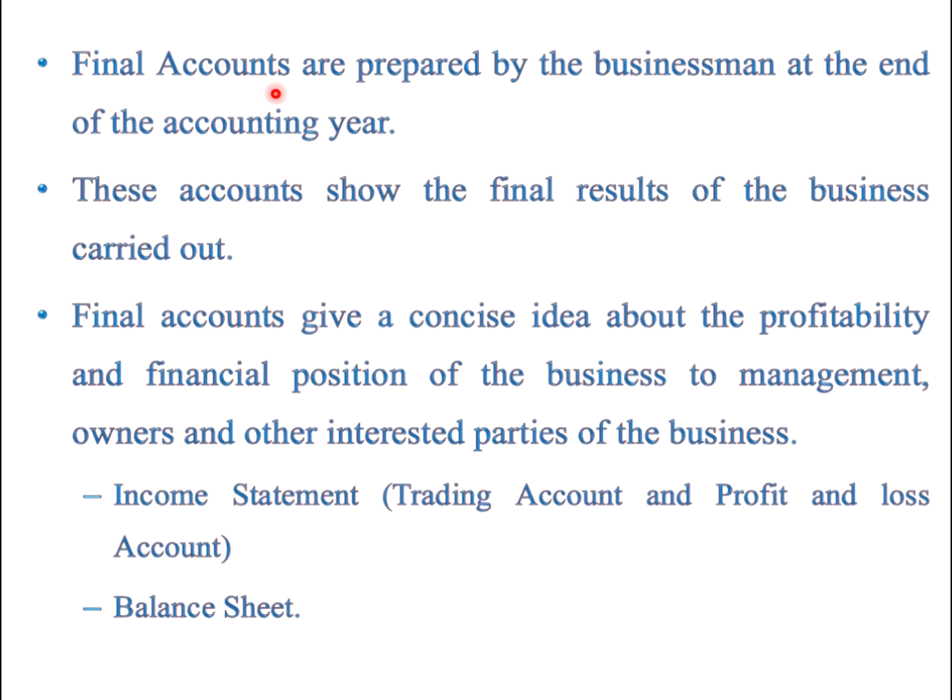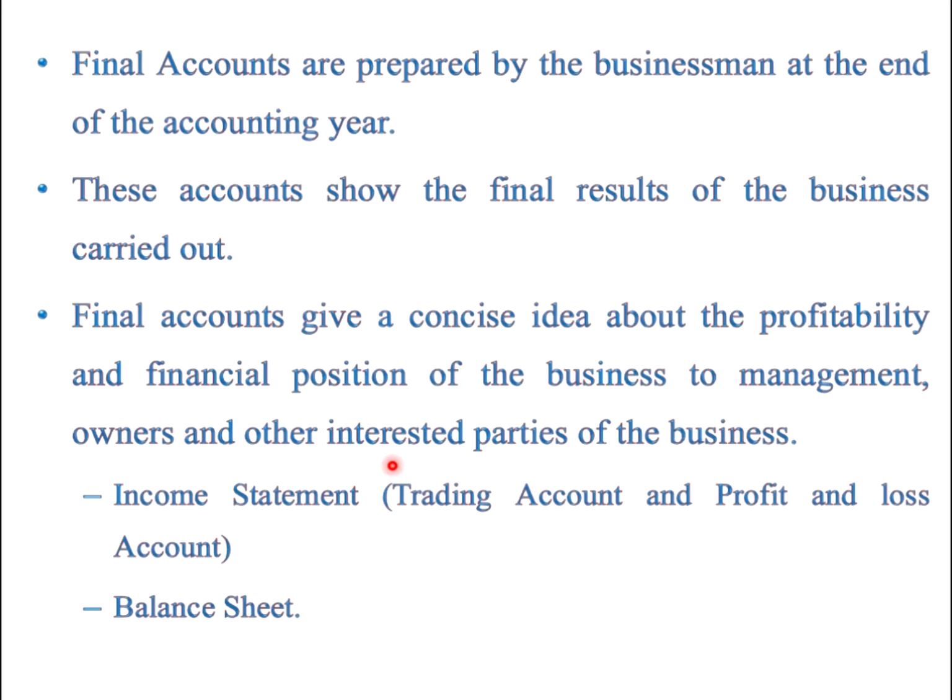See, first of all, final accounts are prepared by the businessman at the end of the accounting year. What is the accounting year? April to March is the accounting year followed in India. This account shows the final result of the business carried out. Final accounts give a concise idea about the profitability and financial position of the business to management, owner and other interested parties of the business.